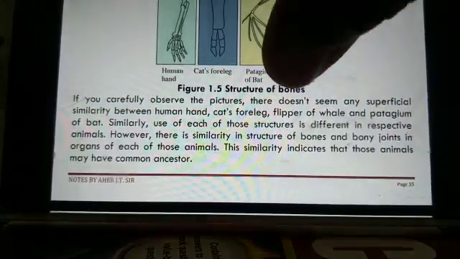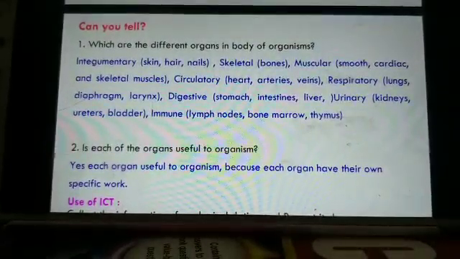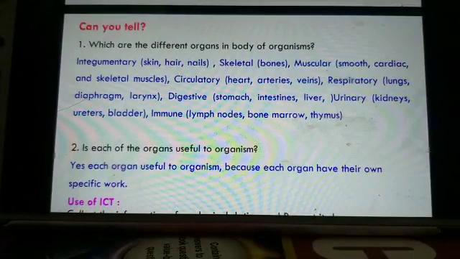Now next part. Can you recall, which are the different organs in the body of an organism?